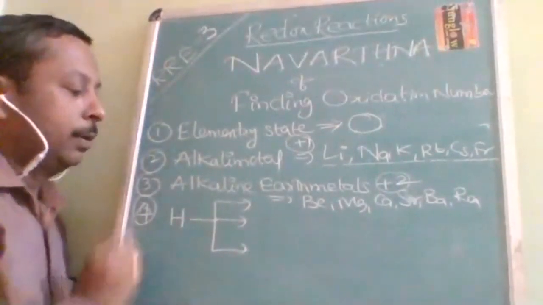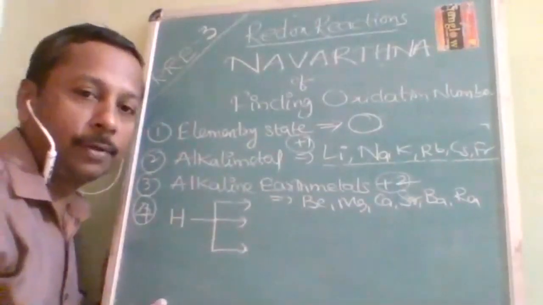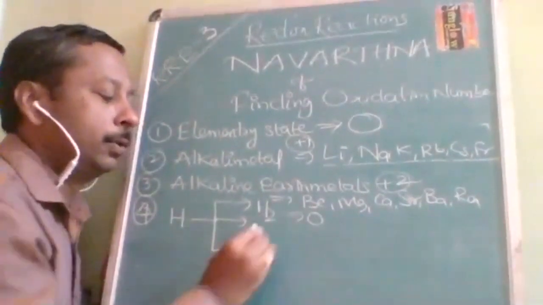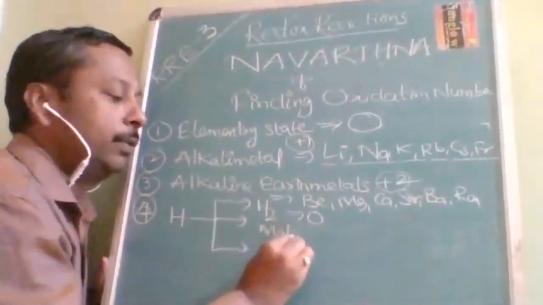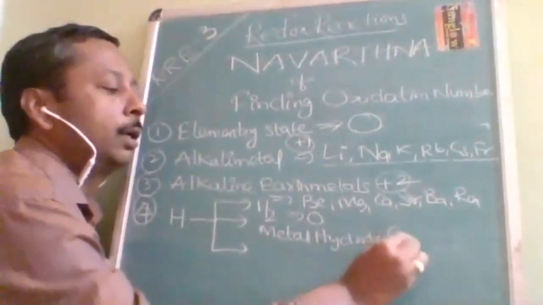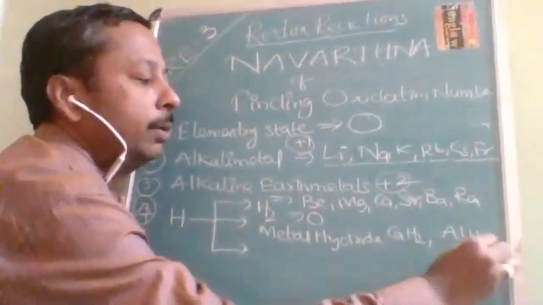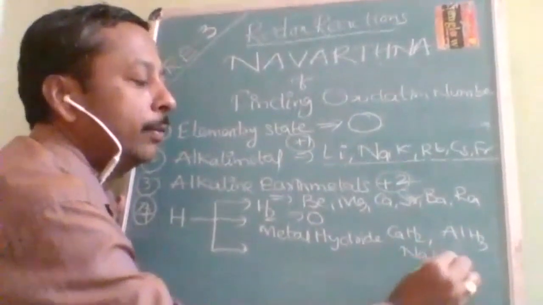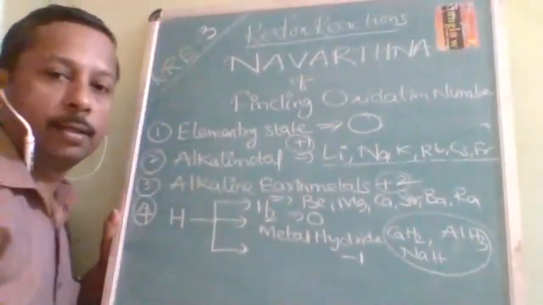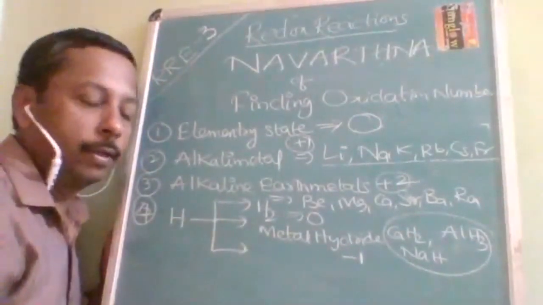+2. Okay. Now, hydrogen, being the smallest atom, shows different types of oxidation number. In elementary state, as usual, it is how much? 0. But if it combines with a metal, if it is a metal hydride, like CaH2, as I just told you, AlH3, aluminum hydride, sodium hydride, in all of them, hydrogen's oxidation number is how much? -1. When hydrogen combines with a metal, it is going to show -1 oxidation number.